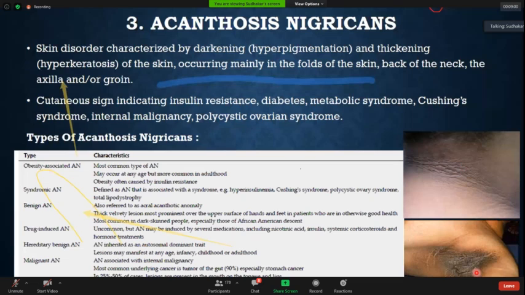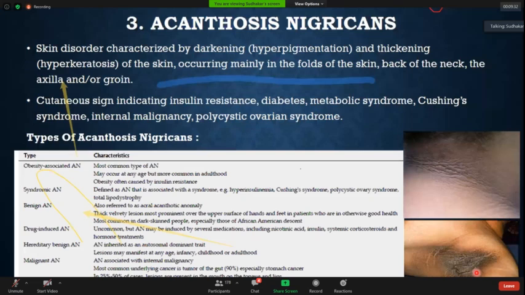I think all of you should know the definition of metabolic syndrome. I am not going to discuss metabolic syndrome now, but not only in metabolic syndrome, acanthosis nigricans is also seen in obesity. It is a marker of internal malignancy. It is also seen in drug-induced cases, hereditary malignancy, polycystic ovary syndrome, again as a part of metabolic syndrome, and also in Cushing syndrome. So acanthosis nigricans can have many differential diagnoses, but as a part of cardiovascular disease, you should know it is a marker of metabolic syndrome.